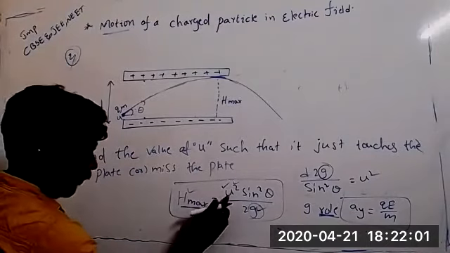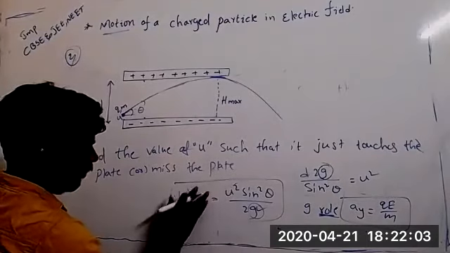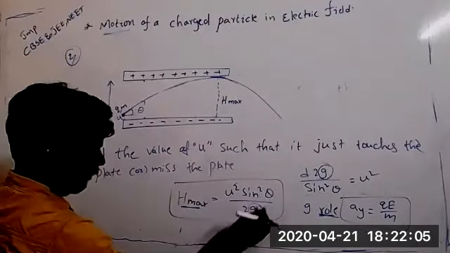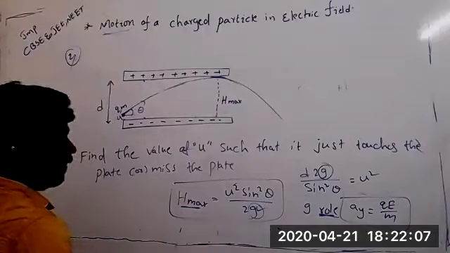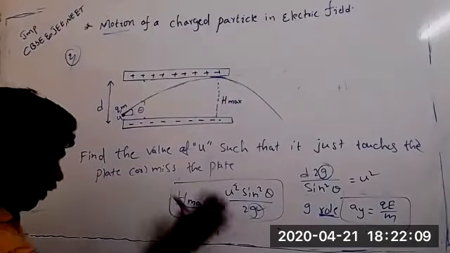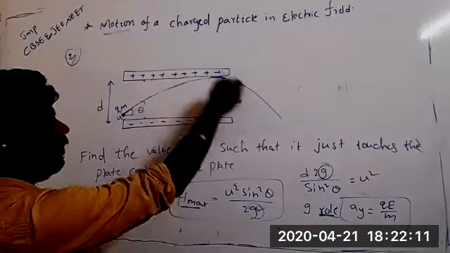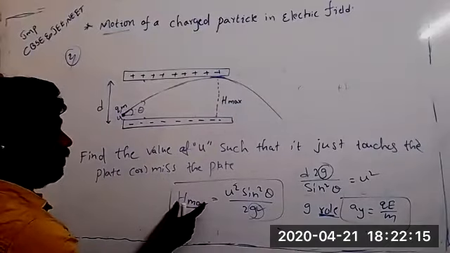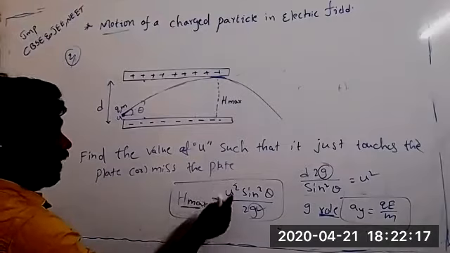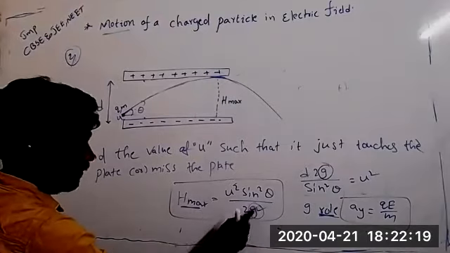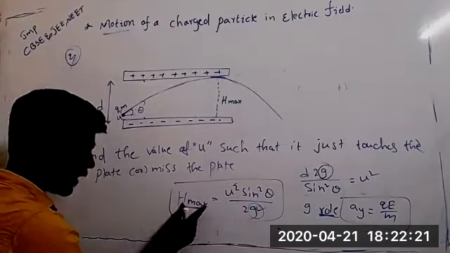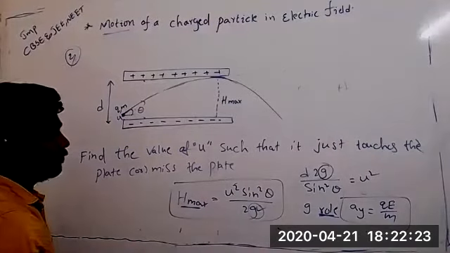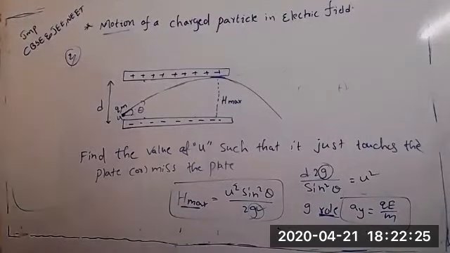Now if they ask for u, they will give sin theta, g and h, everything. This is the formula to calculate the velocity or maximum height. When they have given u, theta and g, we can calculate the maximum height. If I give values, you can calculate.